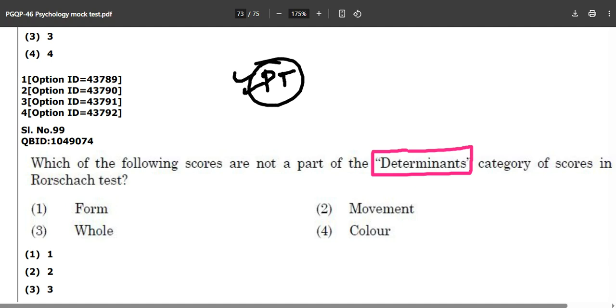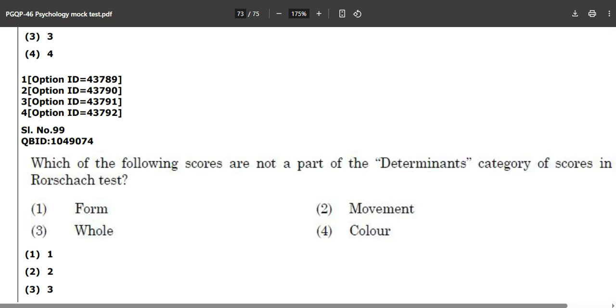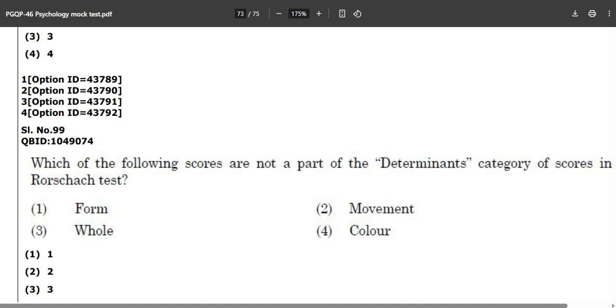Now, the options are form, movement, color and whole. So what is going to be the correct answer in the determinants portion? The question is asking: out of these, three will be a part of determinants, but one will not be a part of determinants. Try to answer this. Will it be form? Will it be movement? Will it be color? Or will it be whole? Okay, so where is this coming from? This is coming from your Rorschach Inkblot test, 1921.